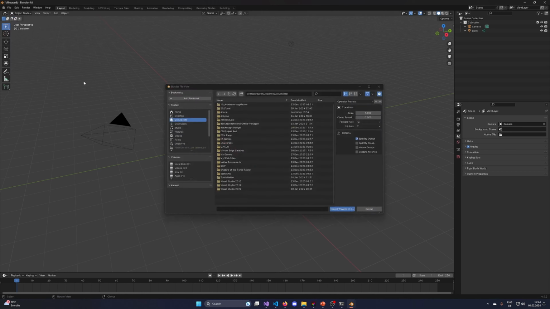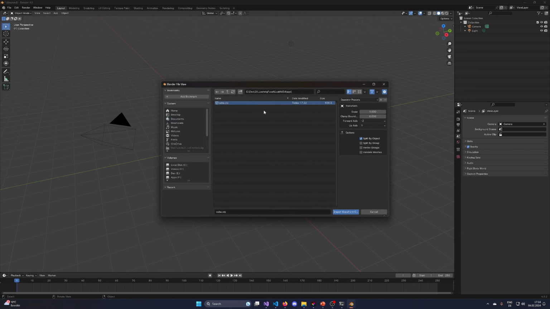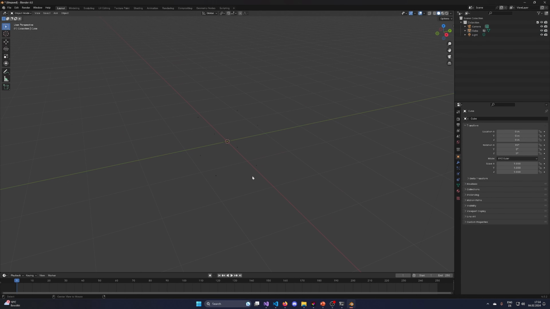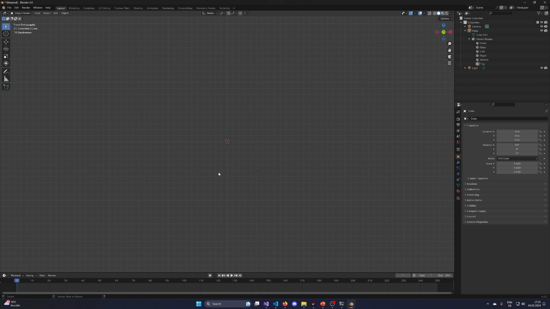Import Wavefront OBJ, cube.obj, and yeah, it somehow worked and it somehow did not work. You can see that we have points here that seem to be correctly arranged, but we do not seem to get faces. We have these vertex groups. They are kind of like a group, but they are not a face. That's interesting. I don't know how to work with Blender actually, which is a bit bad, but somehow our groups are in here, but they are not.